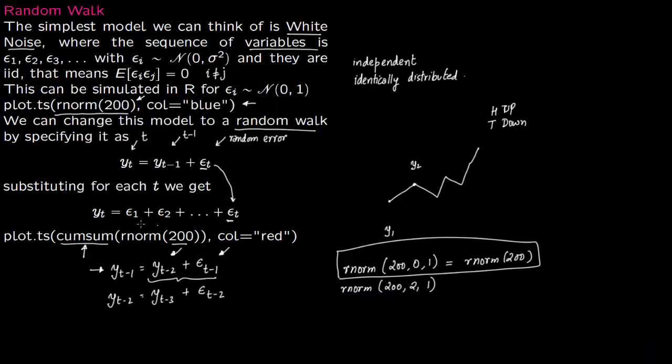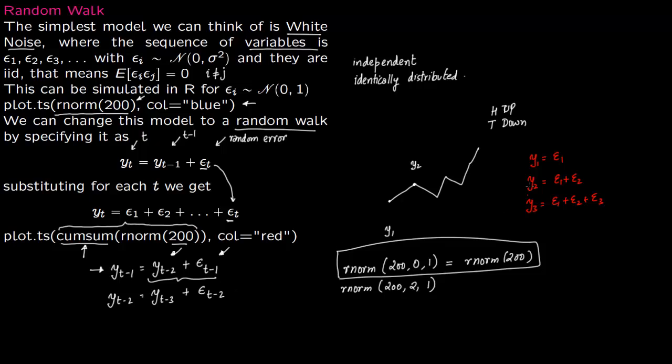So this random walk, or this cumulative sum, let us just focus on this cumulative sum. This is also a vector. So how is it a vector? y1 is just this epsilon 1 or e1, whatever you want to call it. y2 is epsilon 1 plus epsilon 2. y3 is epsilon 1 plus epsilon 2 plus epsilon 3.